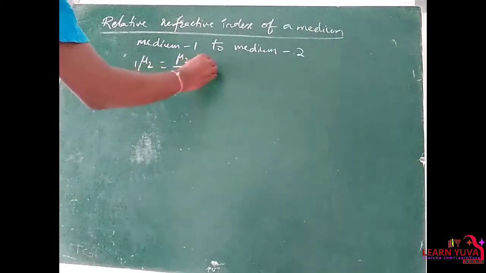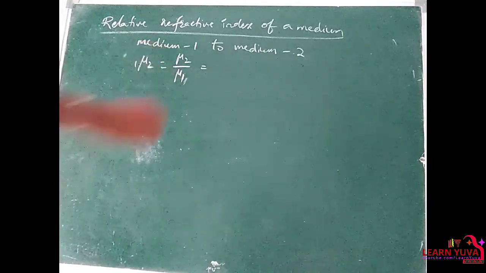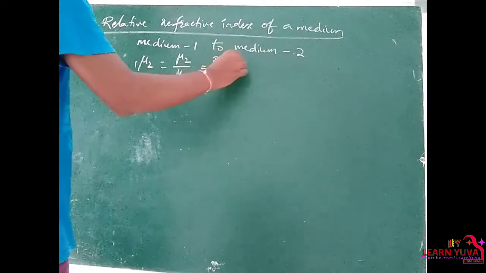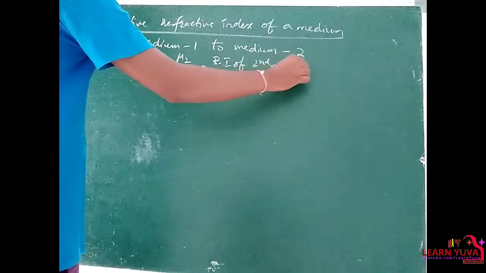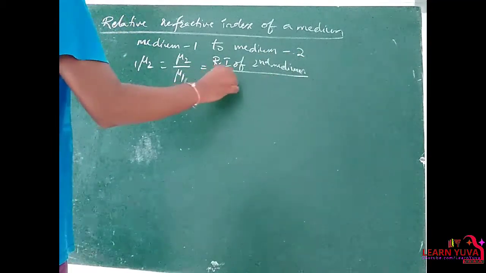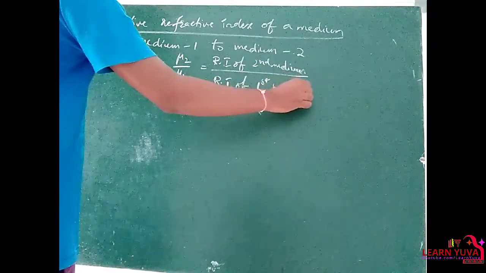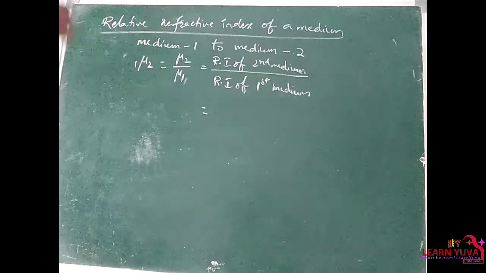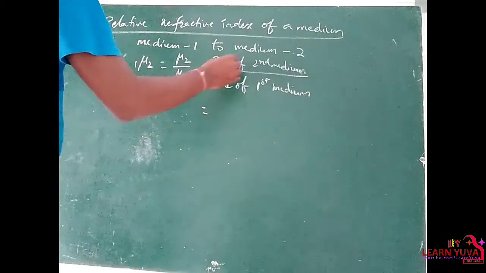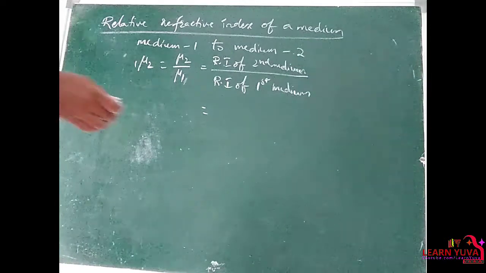So the relative refractive index is nothing but the refractive index of the second medium by the refractive index of the first medium. Again, how do we write the refractive index of the second medium? What is the refractive index formula? C by v.